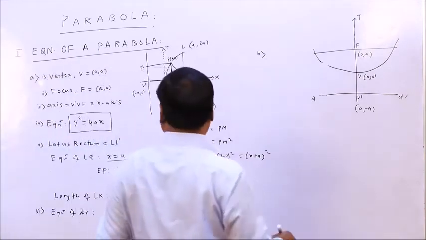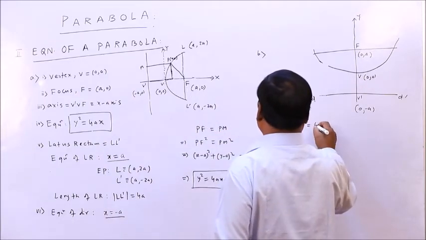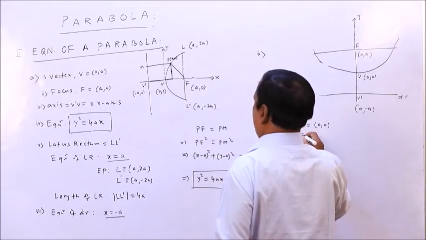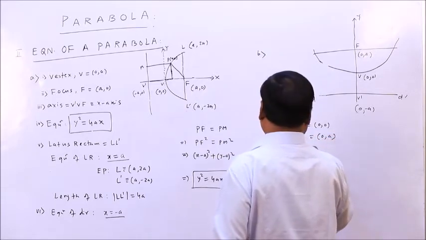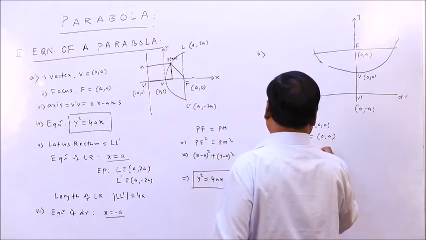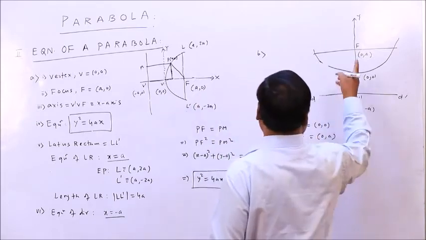Similarly for this equation I write: the vertex is (0, 0), the focus is (0, a), the axis is the y axis. Here the axis was the x axis, here the axis is the y axis.